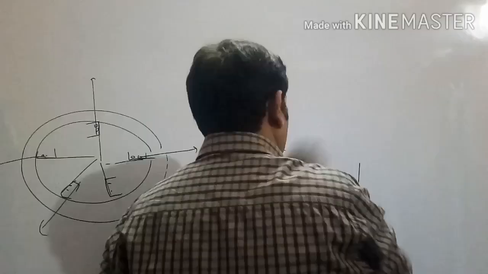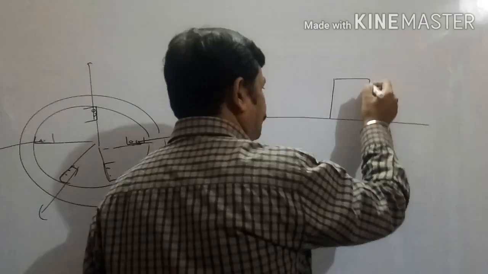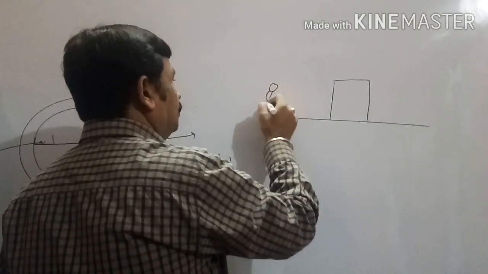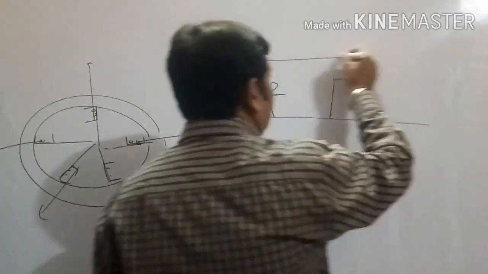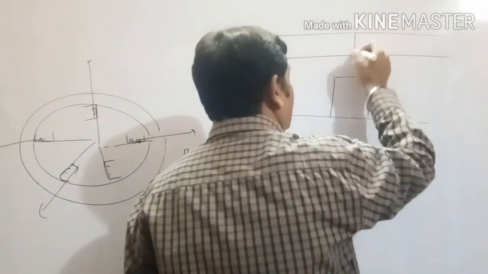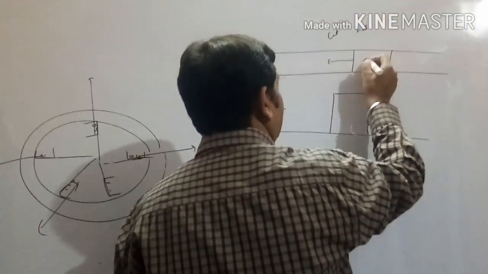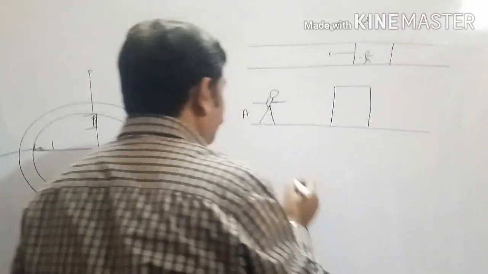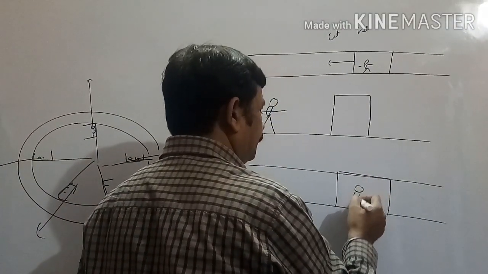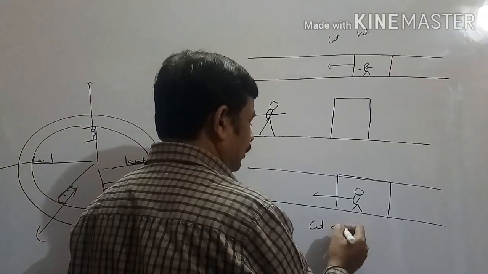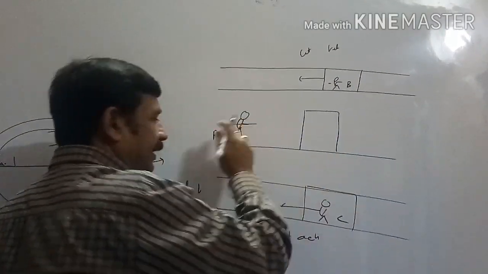Suppose on a platform a box is kept, and there are observers: one is standing on the platform, one is inside a train which is moving with constant velocity on the track, and one is inside another train which is moving with constant acceleration in the forward direction. This is observer B, this is observer C, this is observer A.